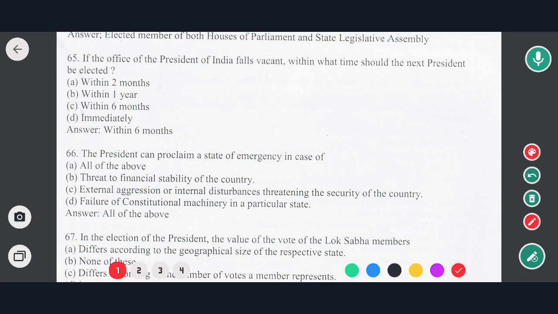Next question is, if the office of the President of India falls vacant, within what time should the next President be elected? Options are within 2 months, within 1 year, within 6 months, immediately. So the correct option would be option C, that is within 6 months.